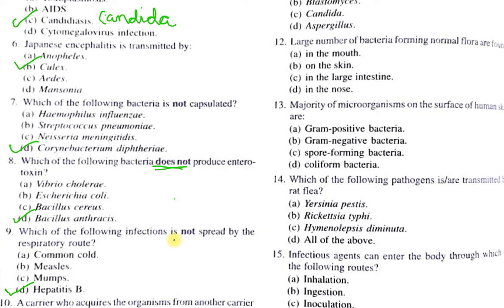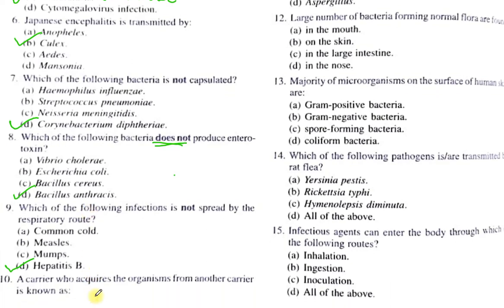The routes of spread of hepatitis B can be the congenital route, or sexual transmission, or the use of contaminated syringes, needles and equipment, and it can also be because of blood transfusion if infected blood is transfused.